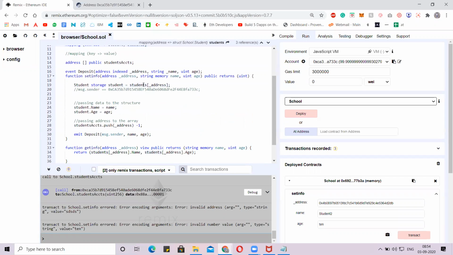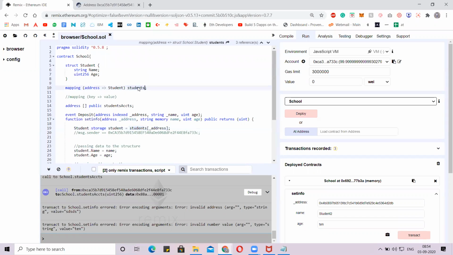So whenever we call students, the values present in the structure will be assigned to an address.